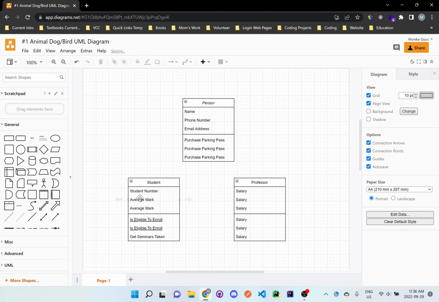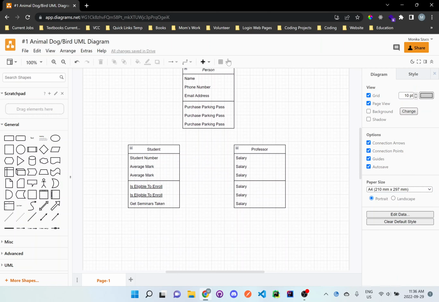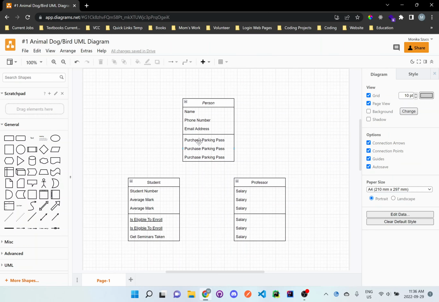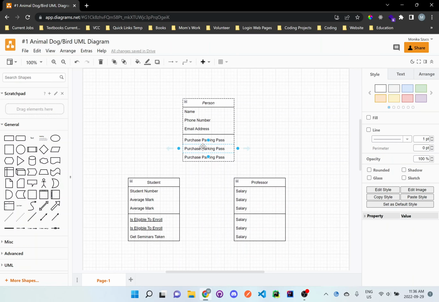So there we go. I basically just grabbed what I needed, just did Control-C if you're on Windows, and then Control-V to create a duplicate copy like this, and then just move it around and it'll eventually snap into place.